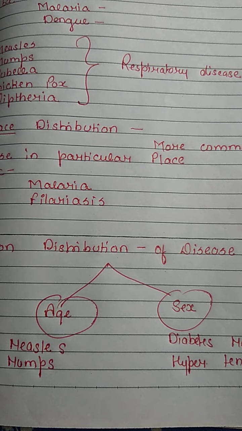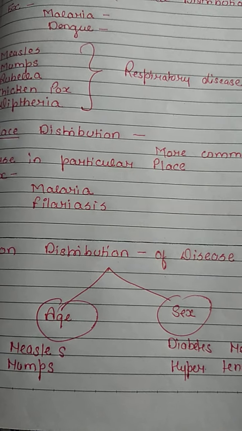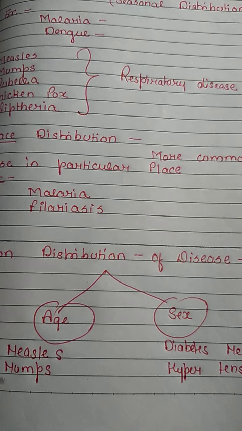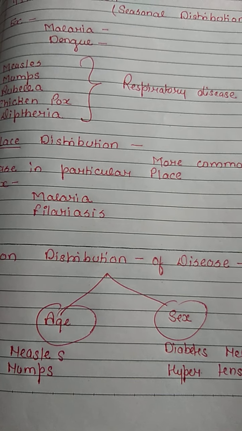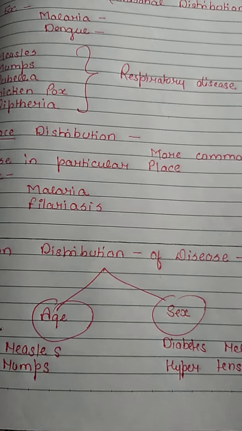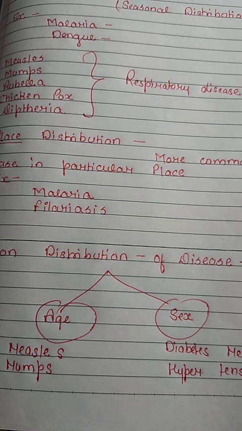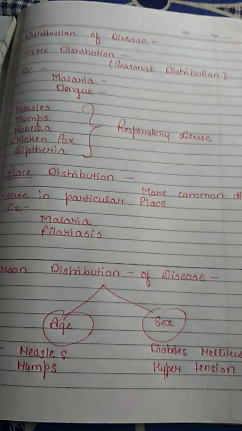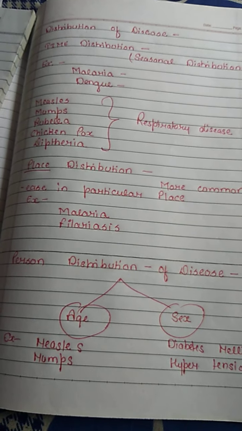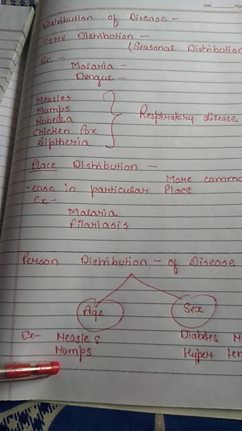Let's make a list of common diseases of India which show age distribution. So the first disease is measles. Majority of measles cases are reported from 6 months to 3 years. If someone skips these ages and by chance has not taken the vaccine, then it can affect at any time in life. Our next disease is mumps. It is also a viral disease and it mainly affects the 5 to 9 years age group.